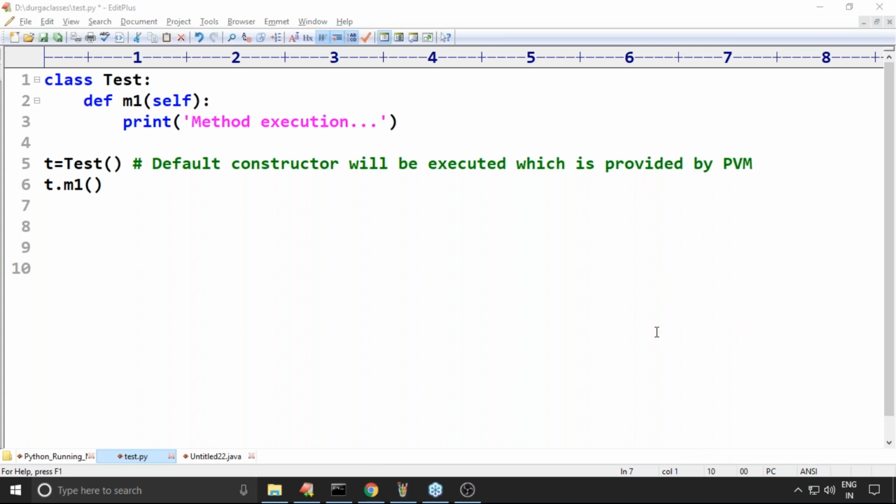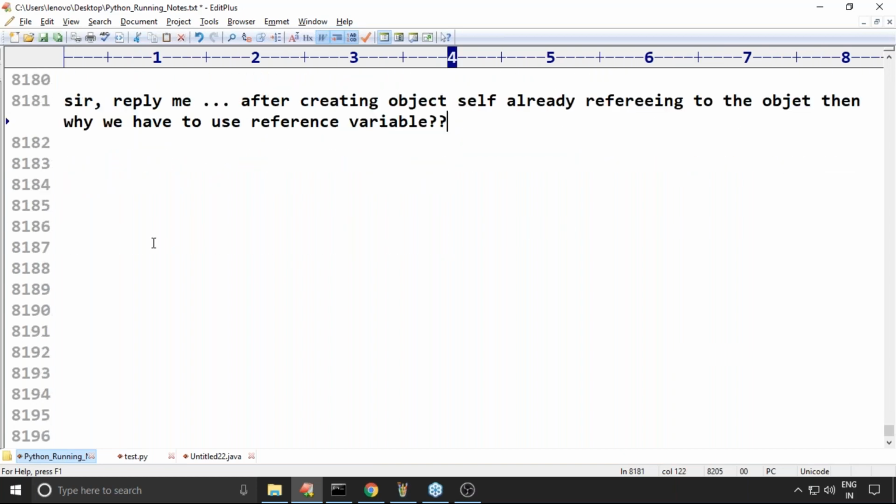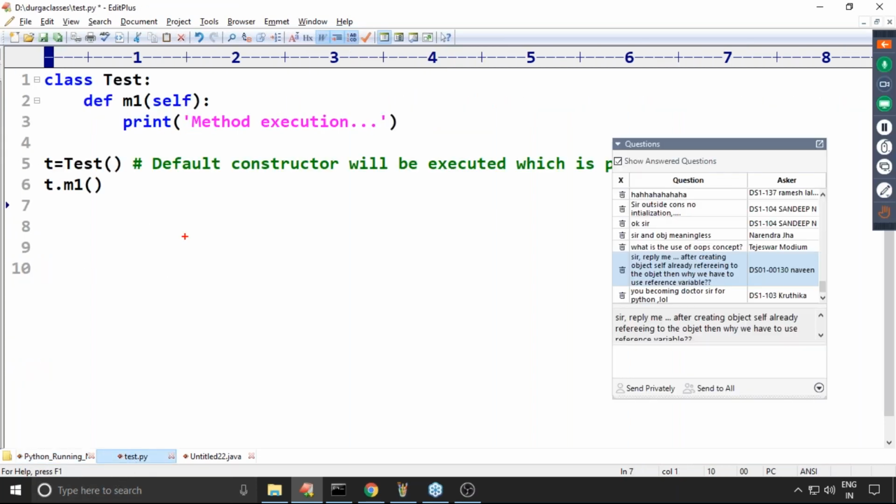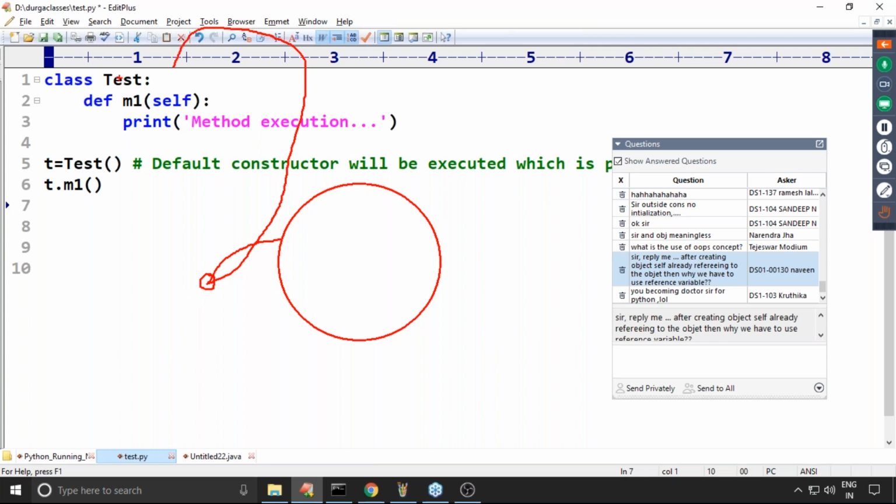When an object got created, whatever value refers to this object will be provided by the Python virtual machine as the argument to the constructor. At the time of calling, this address will be assigned to self.